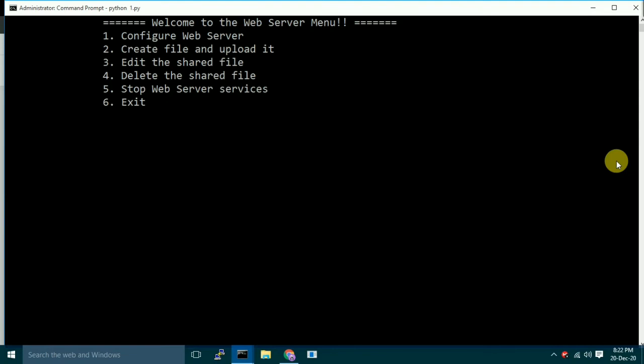Welcome to the web server menu. 1 Configure web server, 2 Create file and upload it, 3 Edit the shared file, 4 Delete the shared file, 5 Stop web server services, 6 Exit. Configure web server.